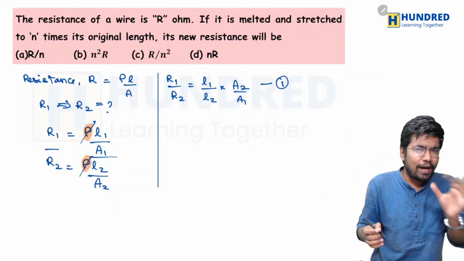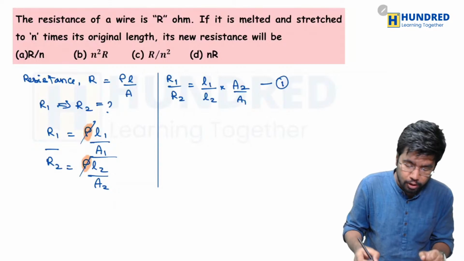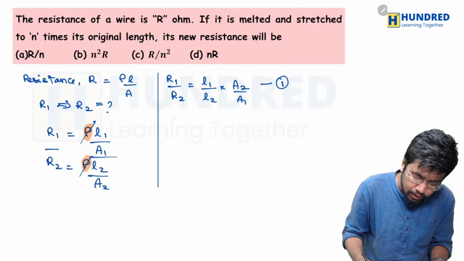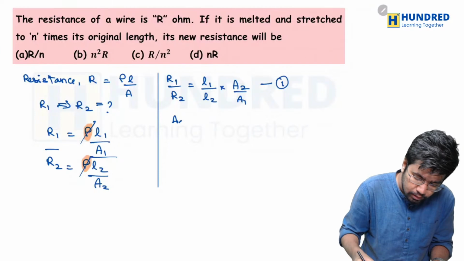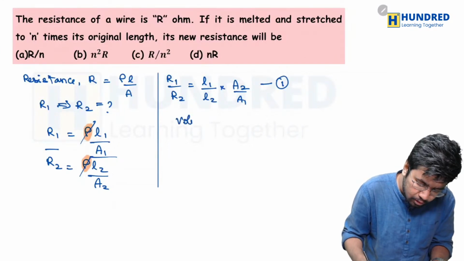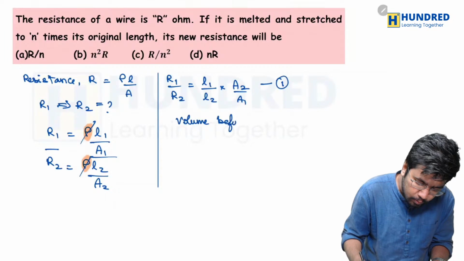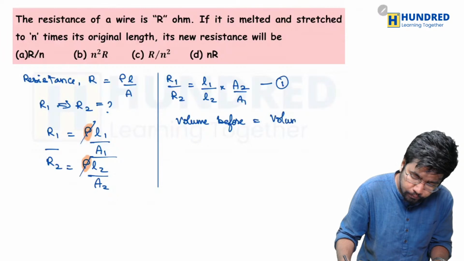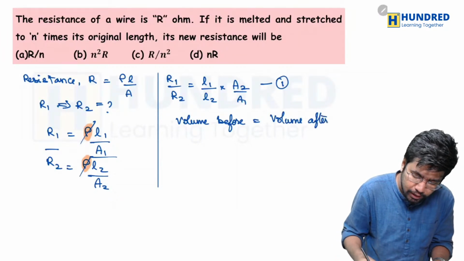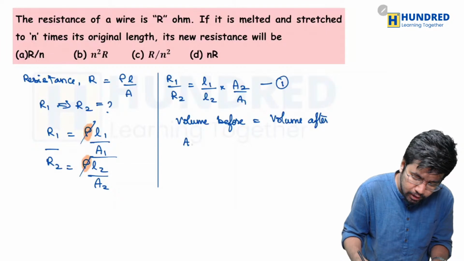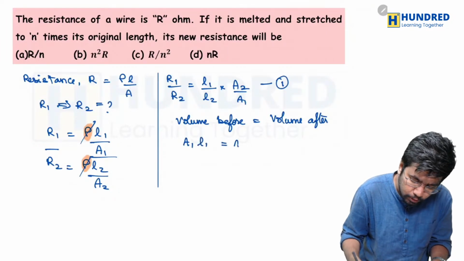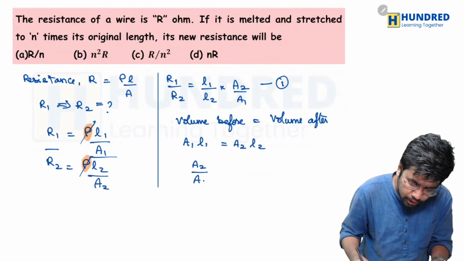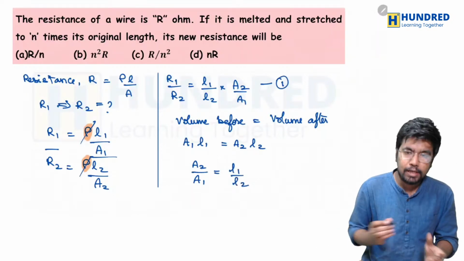So that's the core idea to solve this sum. What I'm going to do is consider the volume formula: volume before should be equal to volume after stretching, right? So I'm going to write the formula as A1 into L1 equal to A2 into L2, from which I can say that the value of A2 divided by A1 will be equal to L1 divided by L2.